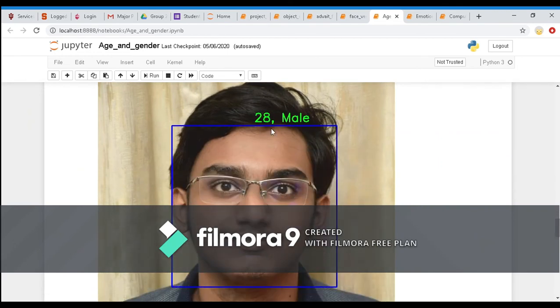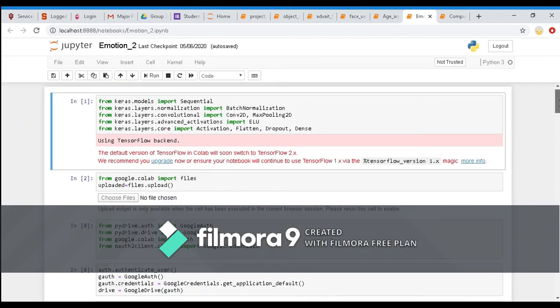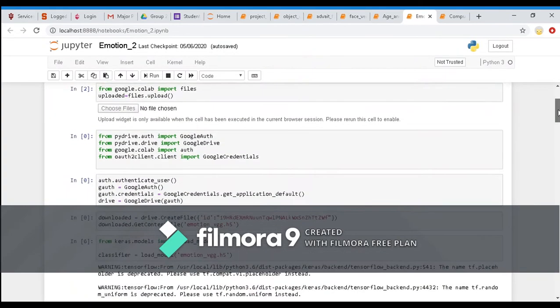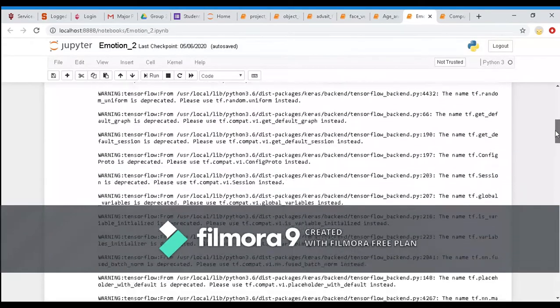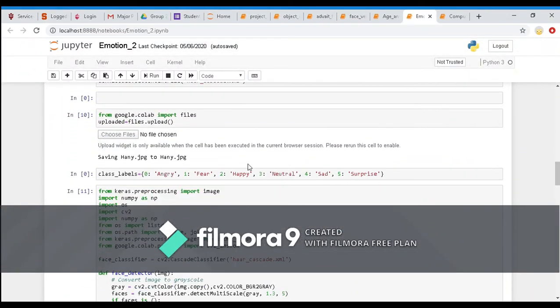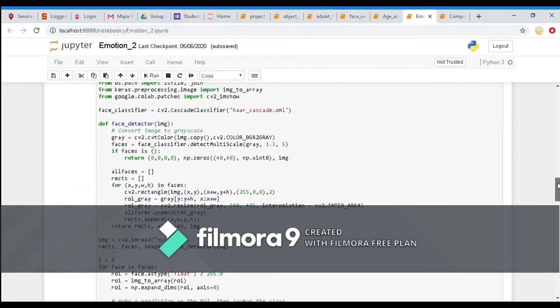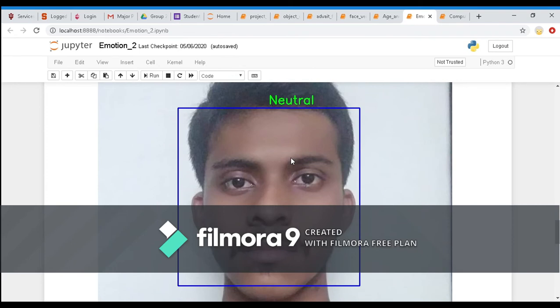You can see the output is there. Now this is for emotion recognition. We define the class labels. Now you can see the emotion is neutral.